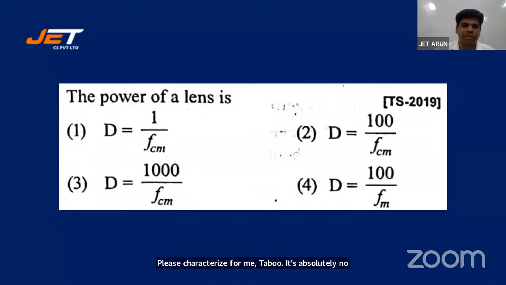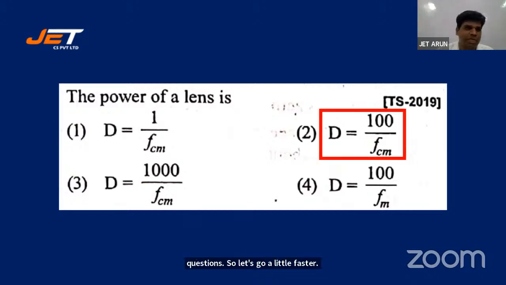Here, a formula. He's asking a direct formula, students. Power of the lens is... direct formula, students. Not even formula application. He's only asking the formula. Okay, it's in centimeters. Make a note of it. If it's in meters it will be different, if it's in centimeters it will be different. Okay, let's look at the key because I want to cover more questions. So let's go a little faster.